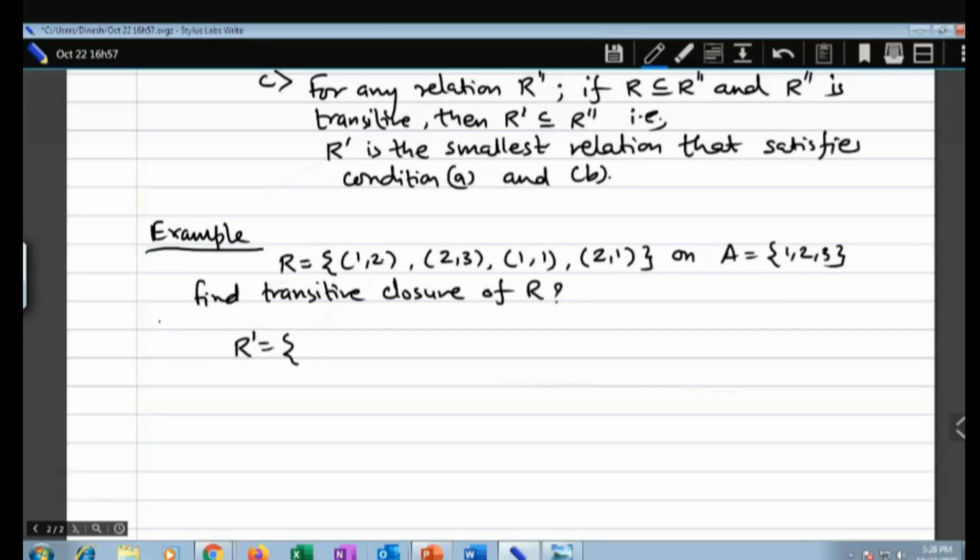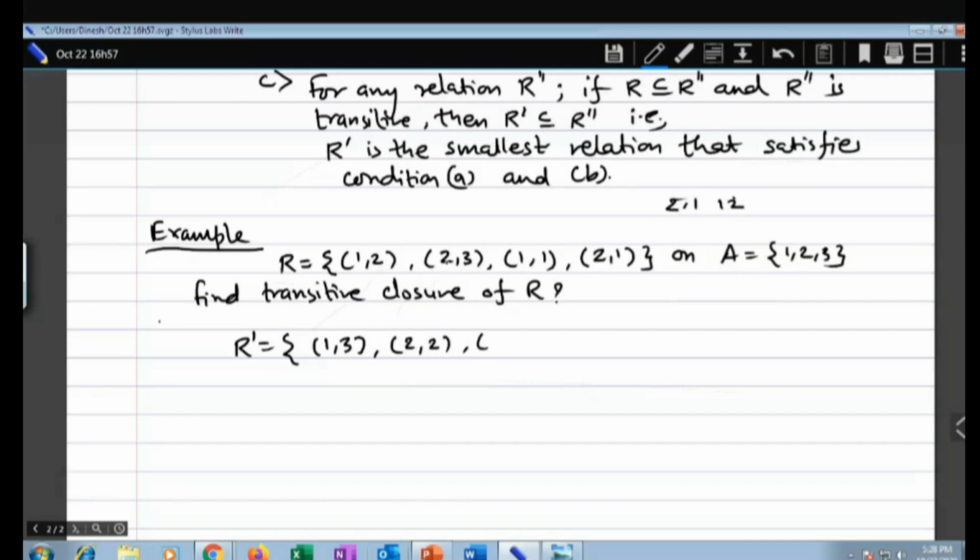Now look at this. 1 comma 2, 1 is there, 1 2 is there. So 1 2 is already there. 1 2 2 3, 1 3 is not there. So what I will do, I'll write 1 3. And then look at this, 2 3 2 1 1 2. Are you getting me? 2 1 and then 1 2, 2 2 should be there. So 2 2 is not there. So you will add 2 2.